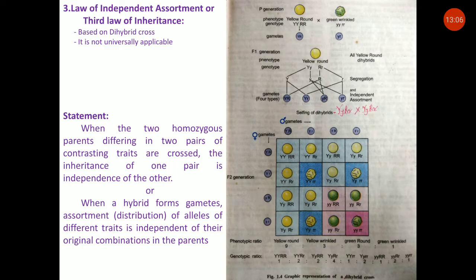In a dihybrid cross, the F2 phenotypic ratio 9:3:3:1 indicates that the two pairs of characters behave independently of each other. It can be concluded that the two characters under consideration are assorted independently, giving rise to different combinations.